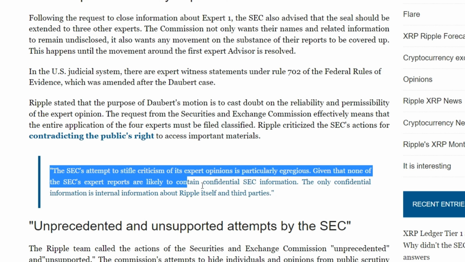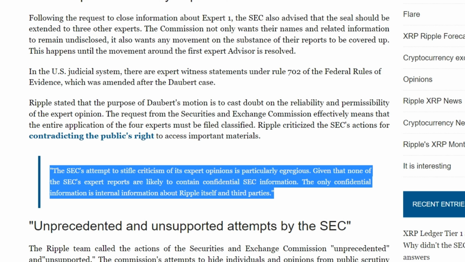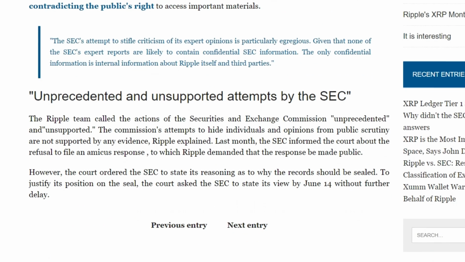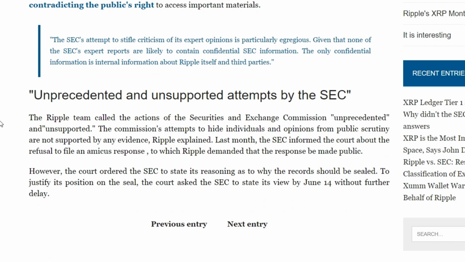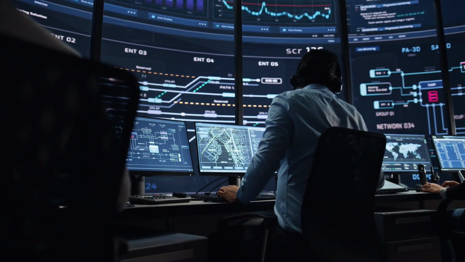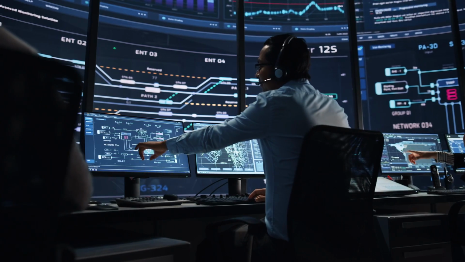The Ripple team called the actions of the Securities and Exchange Commission unprecedented and unsupported. The Commission's attempts to hide identities and opinions from public scrutiny are not supported by any evidence, Ripple explained. Last month, the SEC informed the court of its refusal to file an amicus response, to which Ripple demanded that the response be made public. However, the court ordered the SEC to state its arguments as to why the record should be sealed. To justify its position on the sealing, the court asked the SEC to state its point of view by June 14, without further delay.